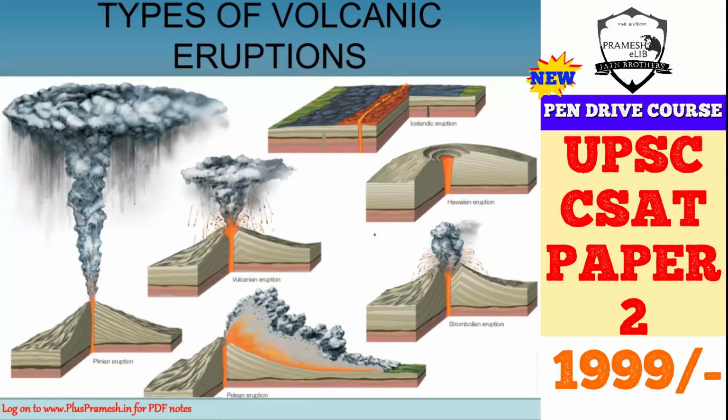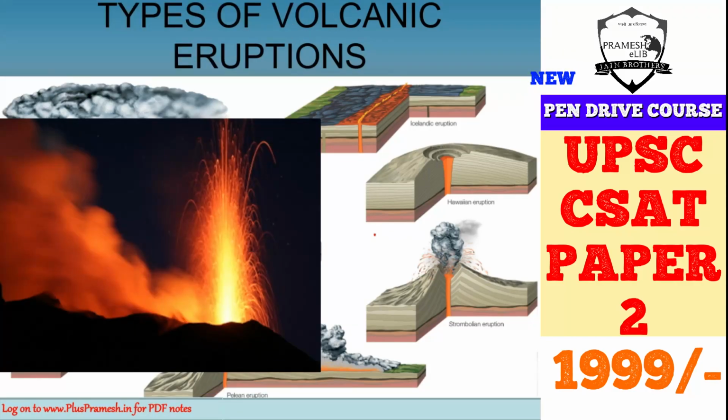Next we can see here is the Strombolian eruption, which has been named after the famous Stromboli volcano in the Mediterranean Sea. Here in the Strombolian eruption, there is fluid lava, which is usually basaltic or andesite, and explosions usually occur every few minutes at regular or irregular intervals.